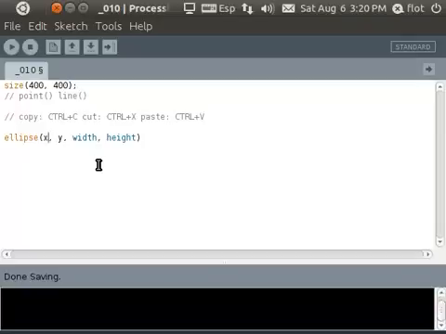And we draw here an ellipse. Let's make it on the center of the screen. The center would be, I guess, 200 if the screen is 400 pixels wide. And how large do we make this? Let's make it like 100 and 200. So it's not a circle. And don't forget the semicolon at the end.